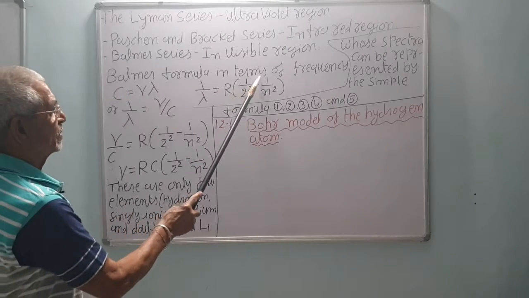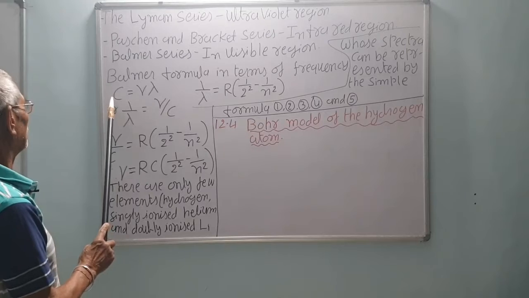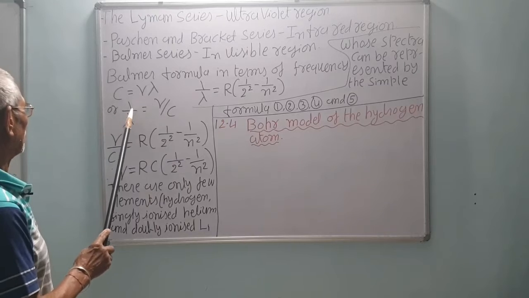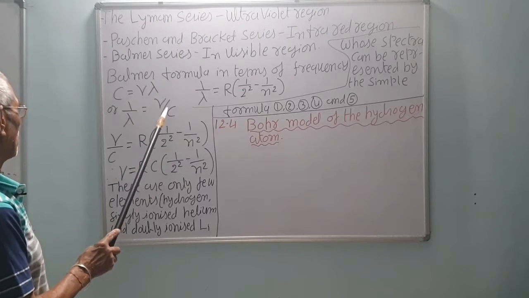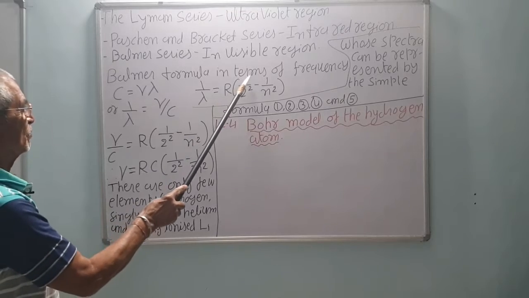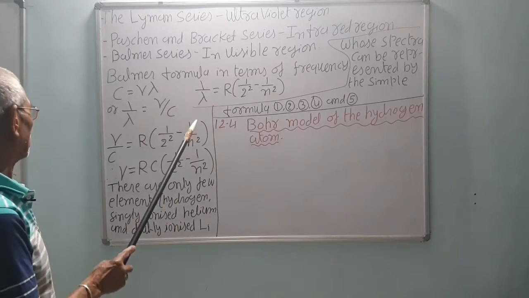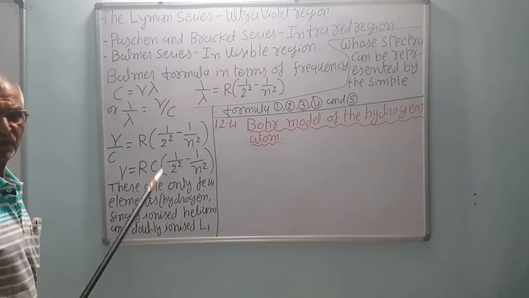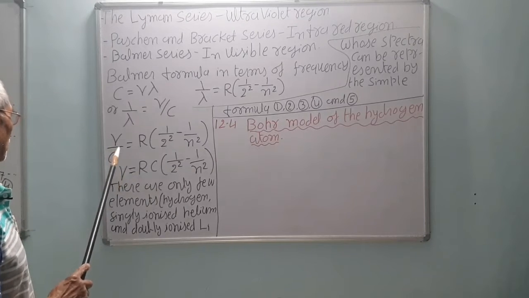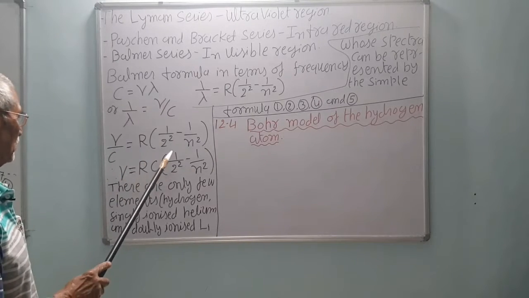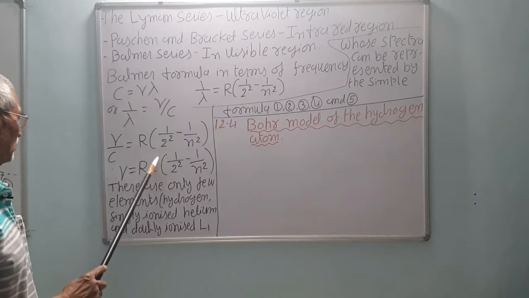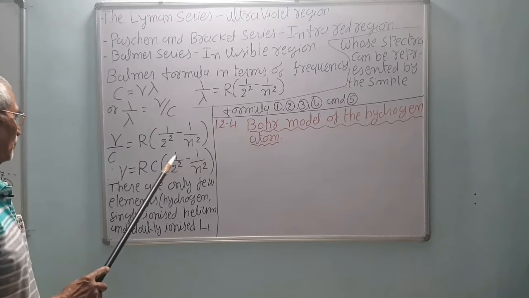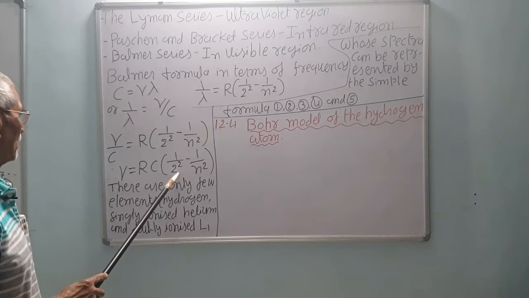Balmer formula in terms of frequency: we know that the velocity of light c is equal to frequency times lambda, that is nu times lambda, or 1 upon lambda is equal to nu by c. So 1 upon lambda is equal to R into bracket 1 upon 2 square minus 1 upon n square, and this is equal to nu by c. So nu by c is equal to R into bracket 1 upon 2 square minus 1 upon n square. So nu is equal to Rc into bracket 1 upon 2 square minus 1 upon n square. You can remember it as RC book of RTO department.